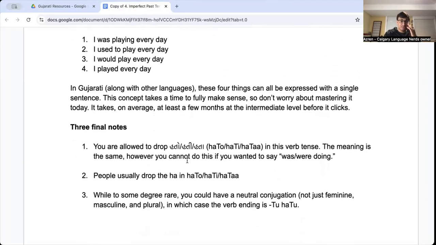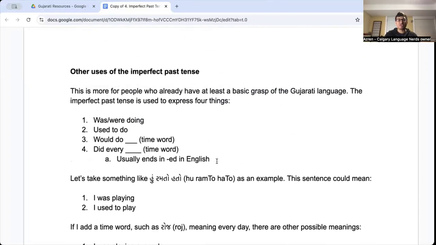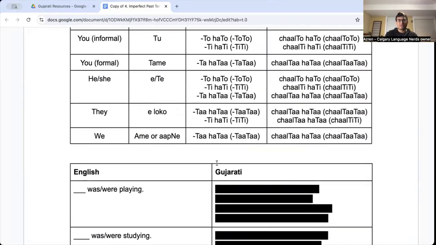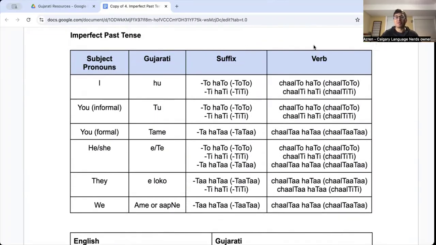Here we go. Three final notes. You are allowed to drop hato, hati, hata in this verb tense. If we pop back over here, let me stop my screen share. Like I was walking, hu chalto hato, for example. I could very well say hu chalto. I'm allowed to drop the hato. Hu chalto, hu karto, hu pito.